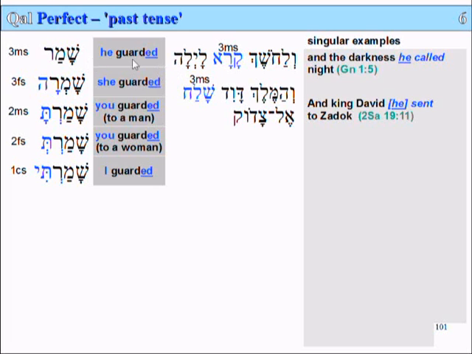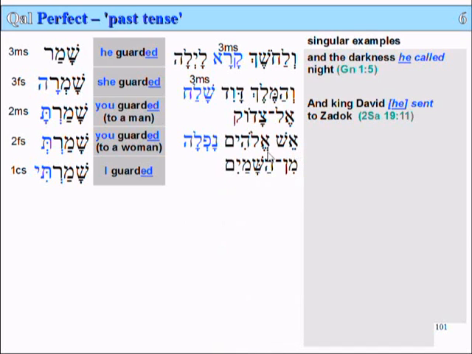And by default, the verbs, when they're written like that, with the kametz and patach underneath them, that is the basic third person masculine singular past tense, perfect, completed action. So this is shalach. It's not sending or will send, it's he sent. V'hamelech David shalach el Zadok. Okay, the next example.